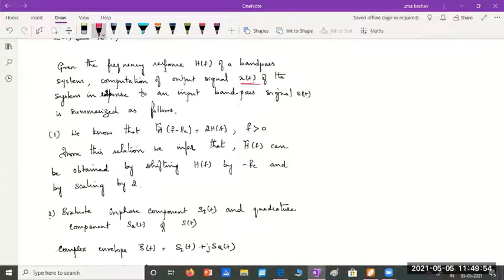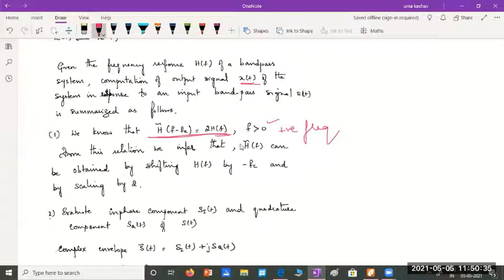We showed that we used the addition of complex conjugates, and we added the pre-envelopes, a plus a conjugate, and we obtained this. And we said this exists only for positive frequencies. Please go through it, we had done this. We have already shown that the envelope h tilde of f minus fc will be 2 times h of f for positive frequencies. Okay. So what does this mean?